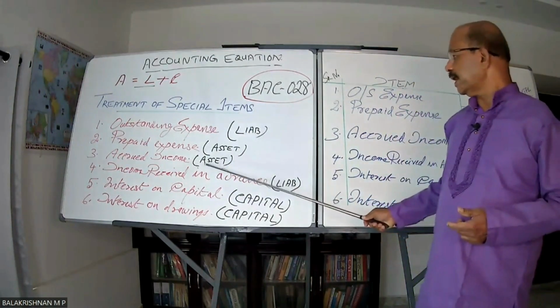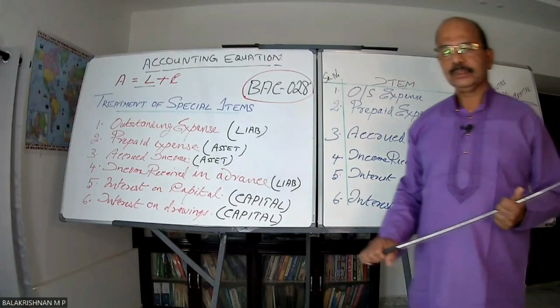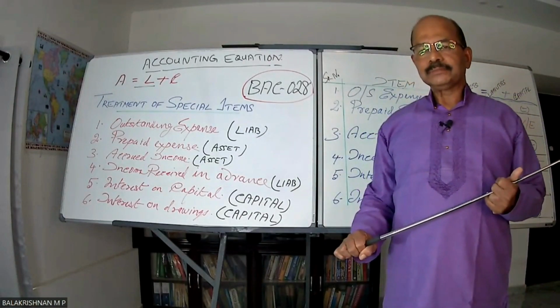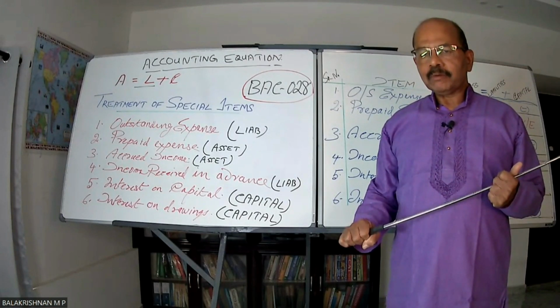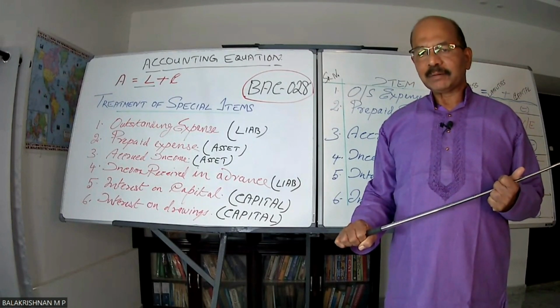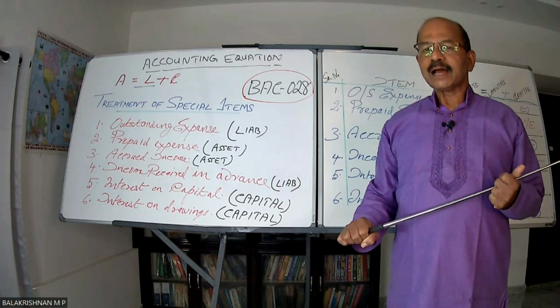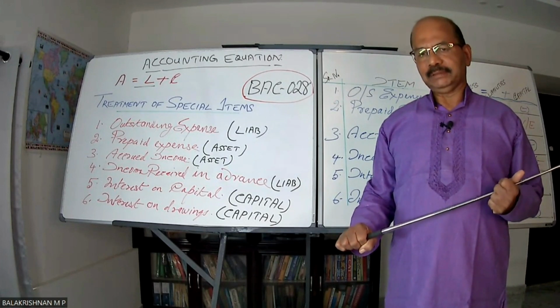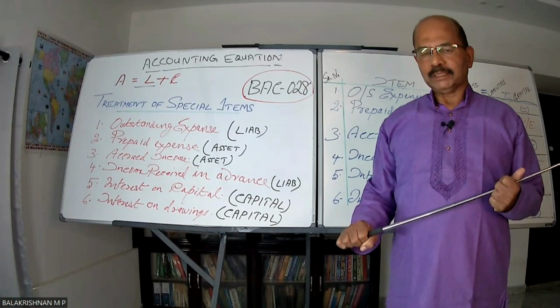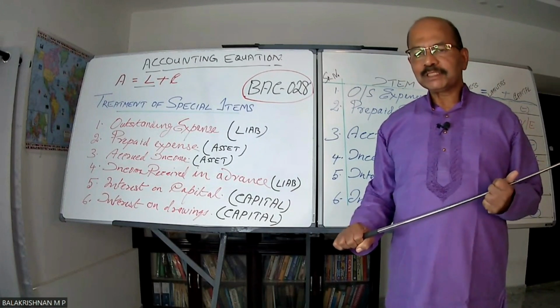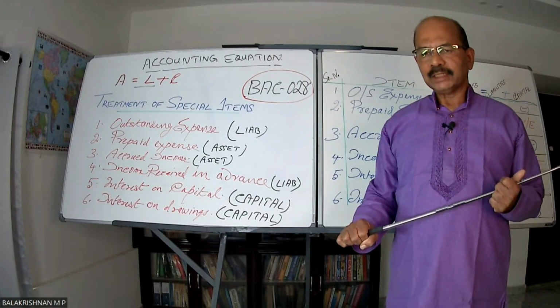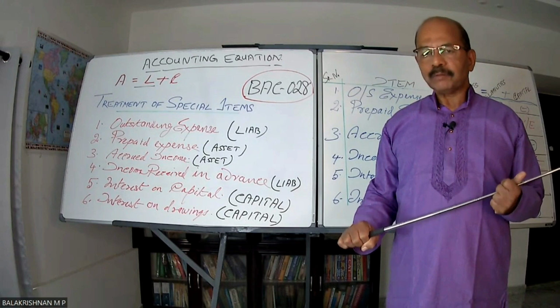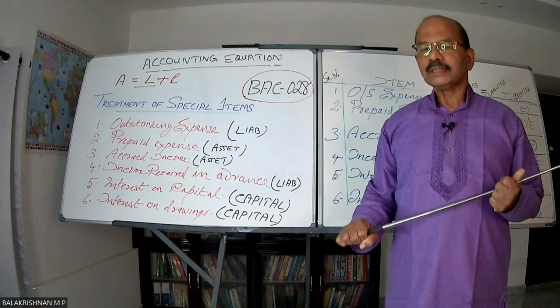Next one, accrued income. Accrued income means I have worked for somebody or I am eligible for certain income, whereas I have not been paid. Commission. I have worked on a commission basis for somebody who was supposed to make payment by the year end. He has delayed it, right? So income I take into account. So it's an accrued income.